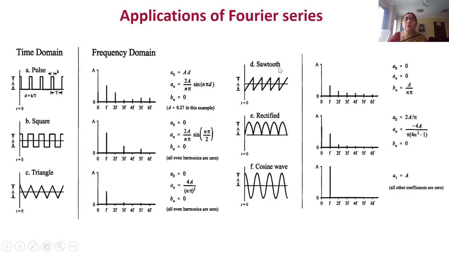Similarly, sawtooth, rectified, cosine wave, and sine wave each give another form of Fourier series.